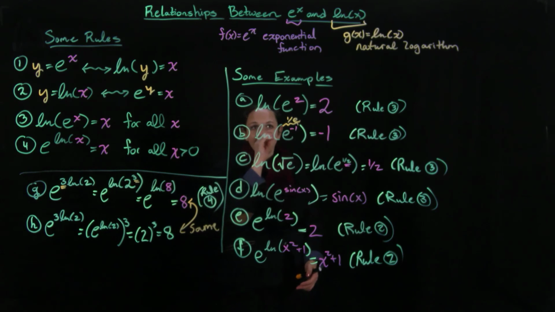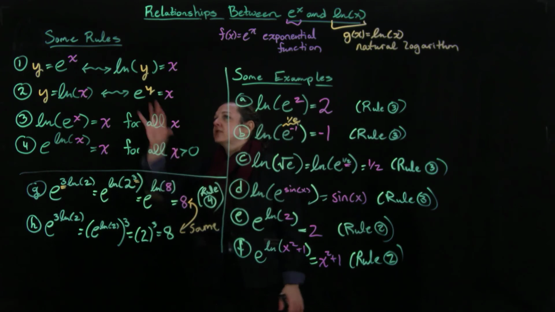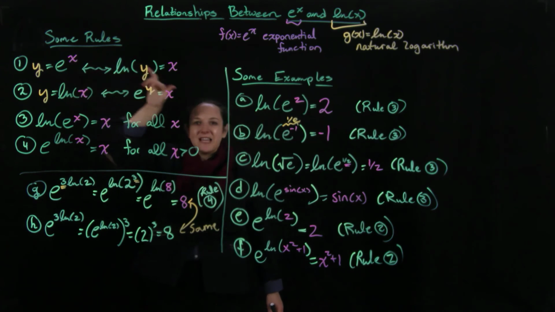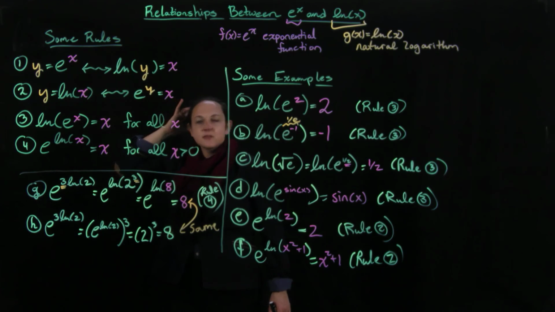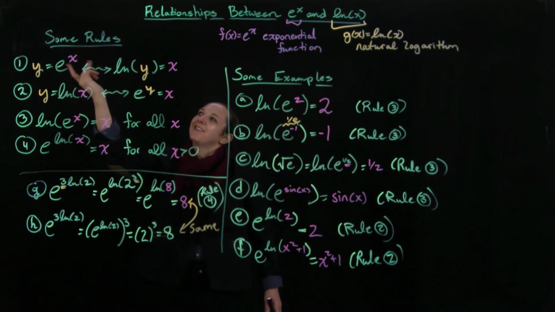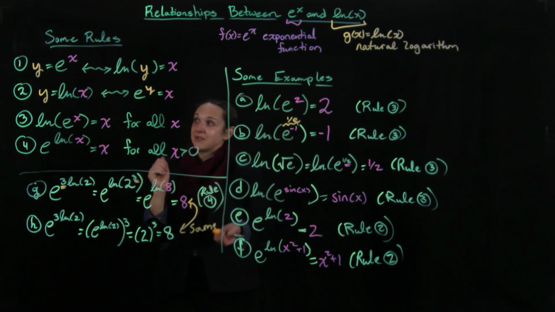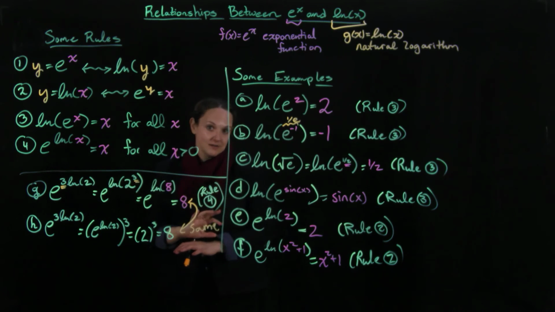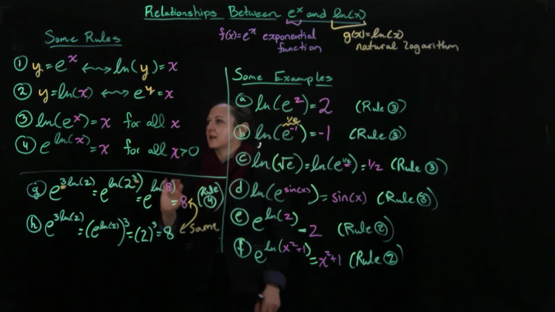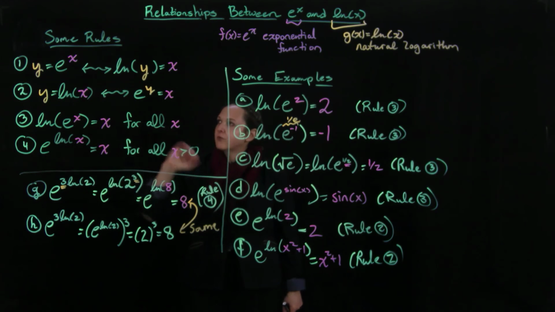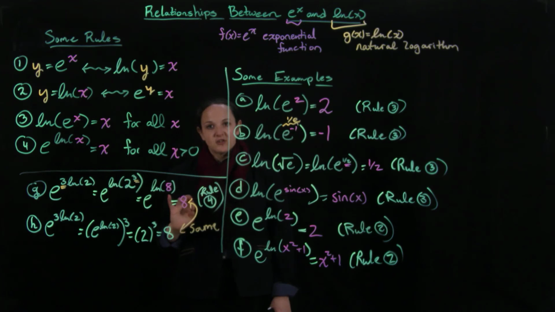So looking back at what we did here, these are these rules. The first thing is that these are inverse functions. You can think of them in terms of, if you swap those, you get the other one. I find this very useful in dealing with logarithms, that you can switch it back to the exponential function. They also undo each other. These are all really properties of the fact that these are inverse functions of each other.